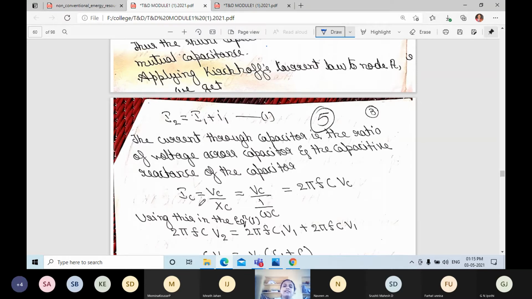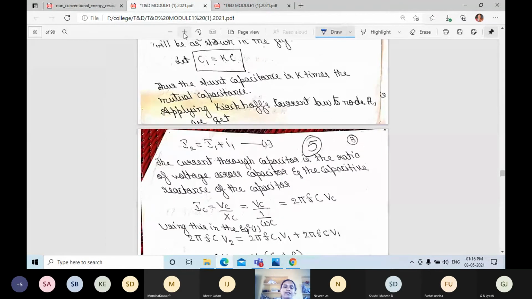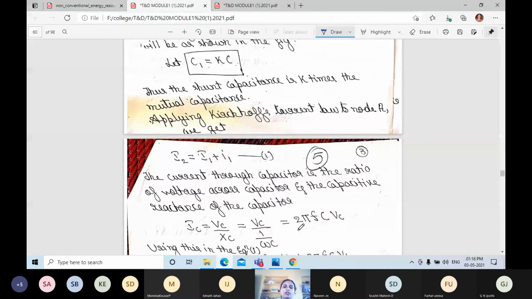XC is equal to 1 divided by omega C, and omega can be written as 2 pi f. So Ic is equal to 2 pi f C into Vc, where Vc is V suffix C.